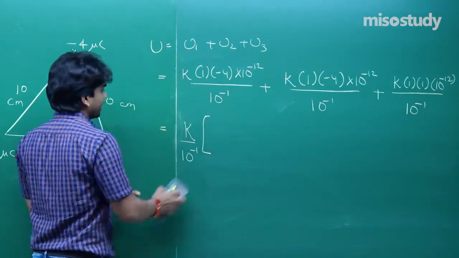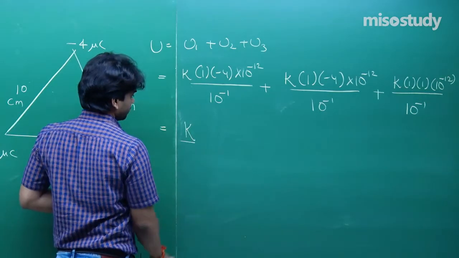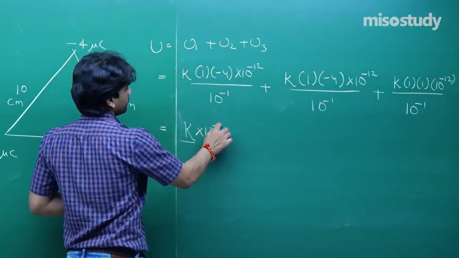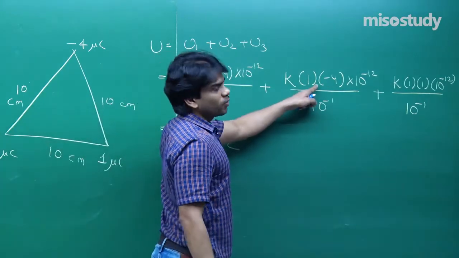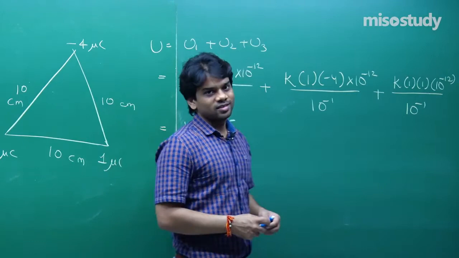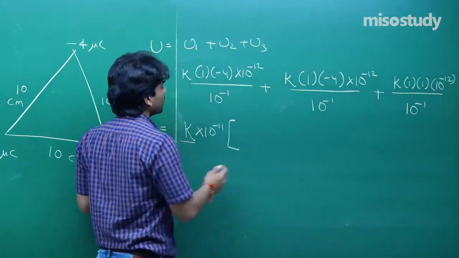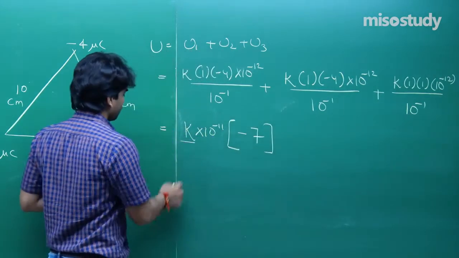So you will be getting 10 to the power minus 11. Minus 4 will give you minus 8, plus 1, that gives you minus 7. This is the value of energy.